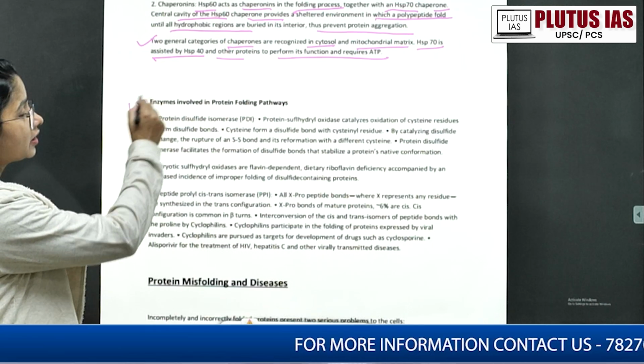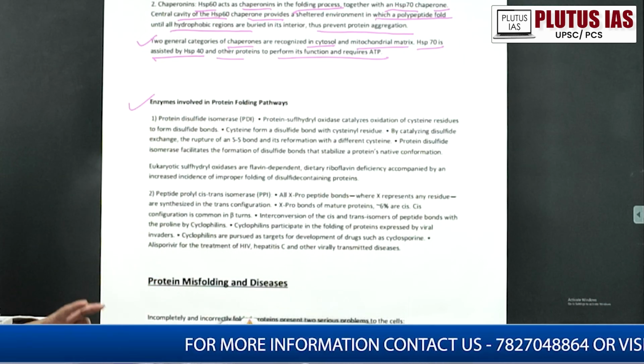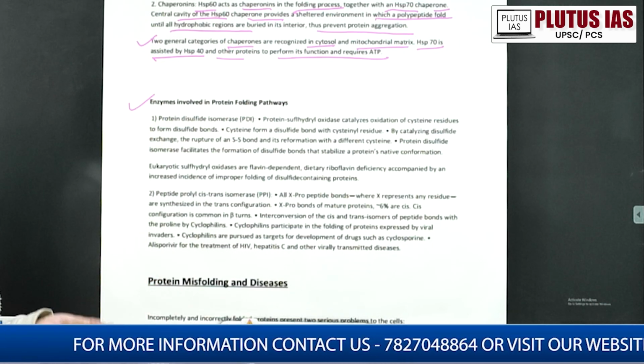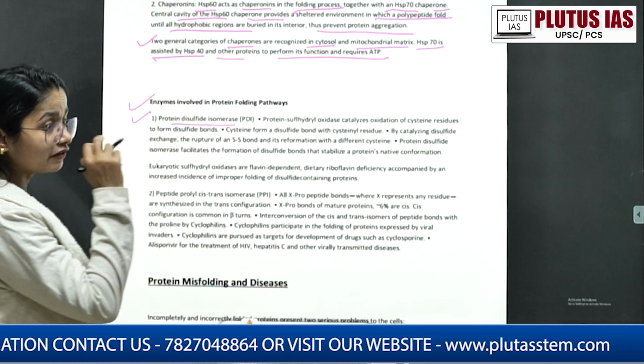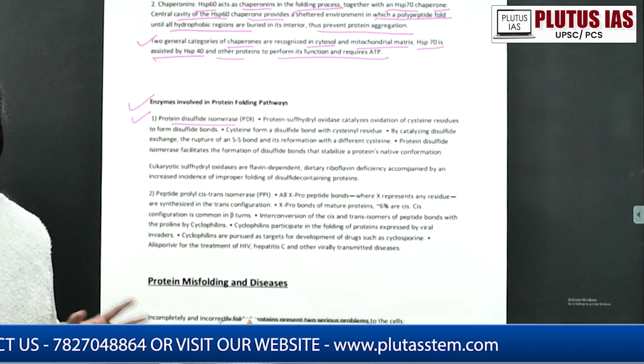Okay, what are the enzymes? That is directly from the chaperone. Then what are some of the enzymes which are also helping or assisting the protein folding? So protein disulfide isomerase. When we talk about the structure of the protein, then we will talk about